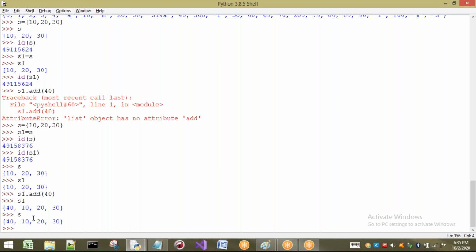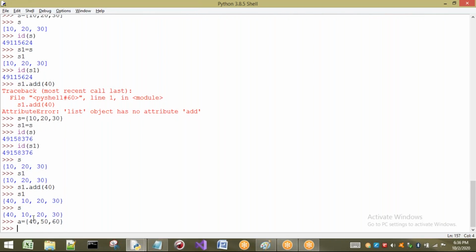It is affecting S also, the other reference also. If you don't want this type of conflict, then we have to go for the concept of the copy method. Just let us see that same concept by taking some other data. A equal to 40, 50, 60, I'm going to take. Now I'm going to create the copy of A, that is A dot copy.